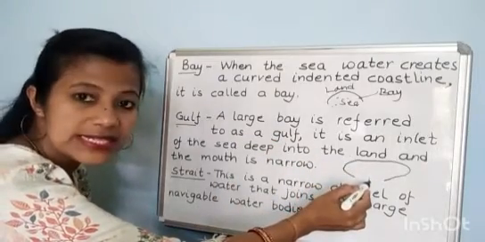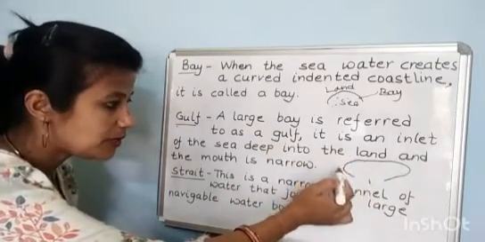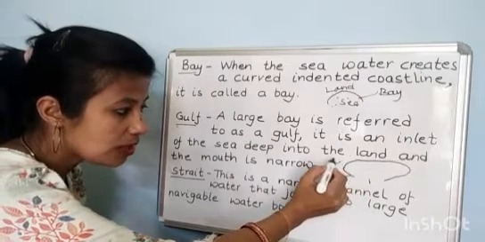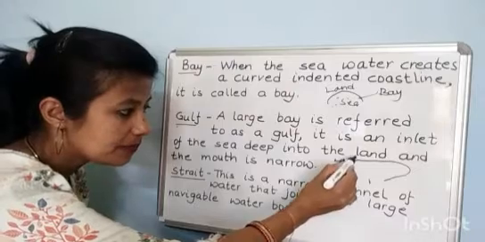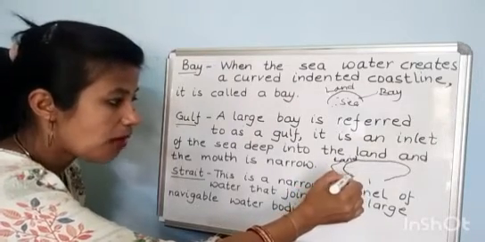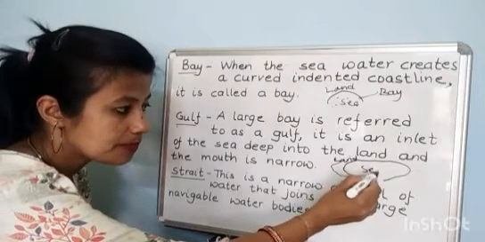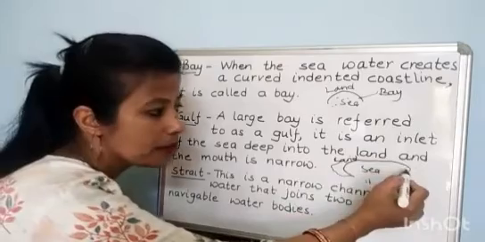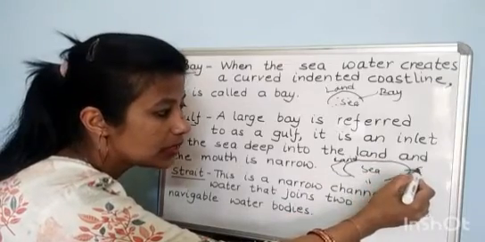This is land. This part will be what? Land. And this is sea. Mouth is narrow. This is called what? Gulf.